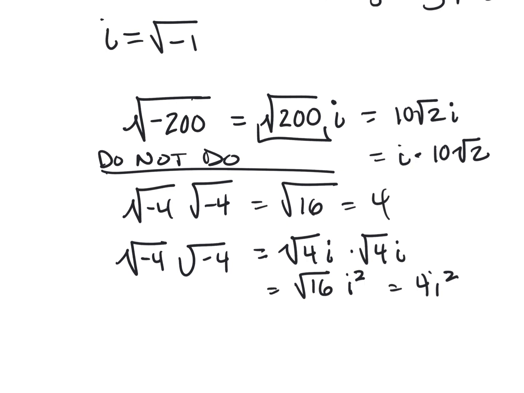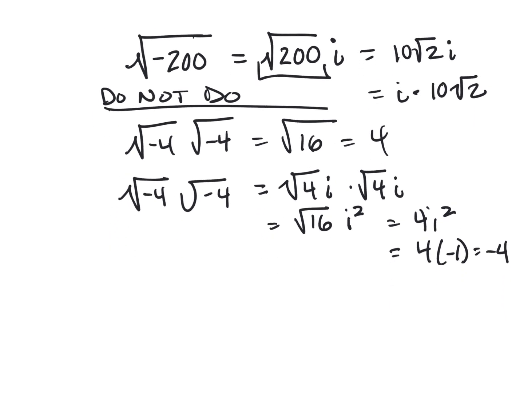Isn't i squared negative 1? Yeah, it is. So i squared is negative 1, so this would be 4 times negative 1, which is negative 4. So i squared is literally just negative 4? No, i squared is equal to negative 1. 4i squared is negative 4. Yes, 4i squared is negative 4. Alright. Yep. And doesn't that make sense?